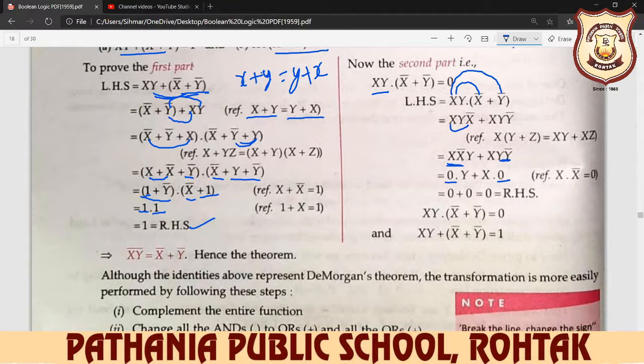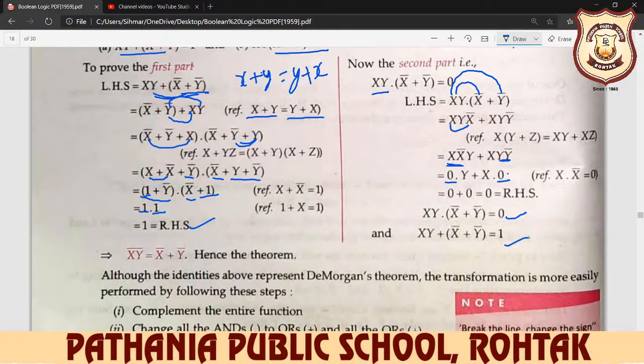Now you multiply 0 with y and plus x multiplied by y. So 0 plus 0 is always 0. So hence it is proved that xy multiplied by x complement plus y complement is equal to 0, and xy plus x complement plus y complement is always 1. So here the De Morgan law is completed.